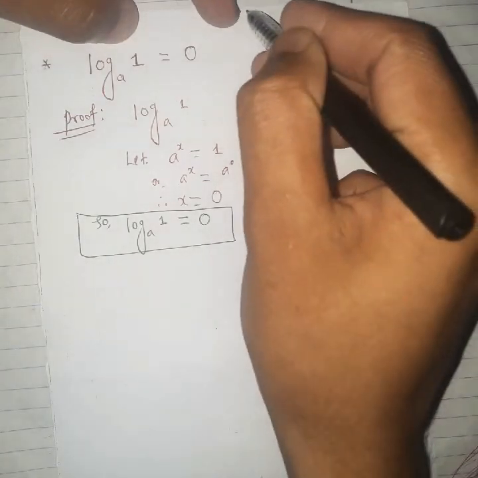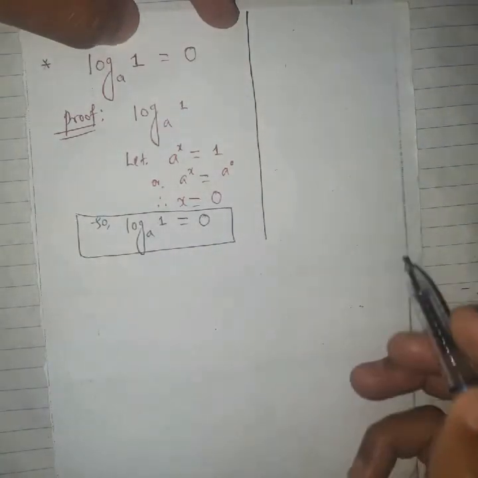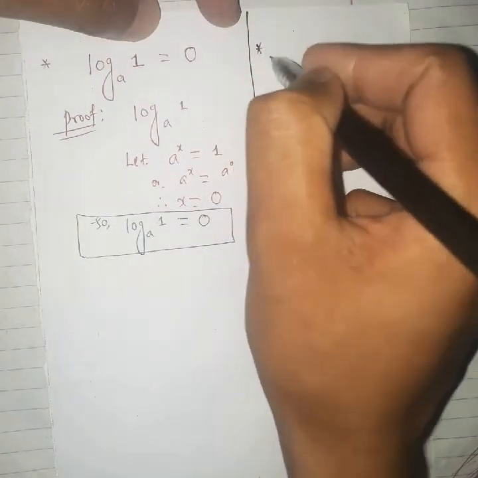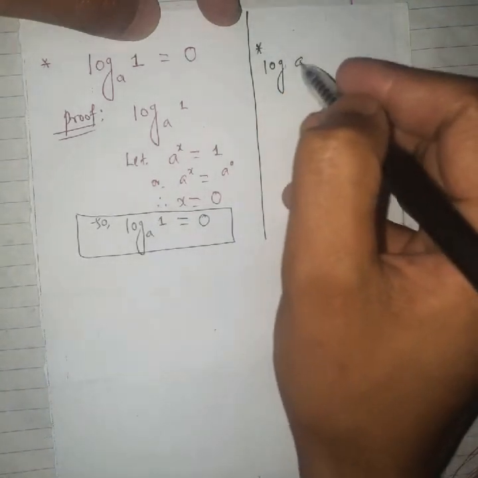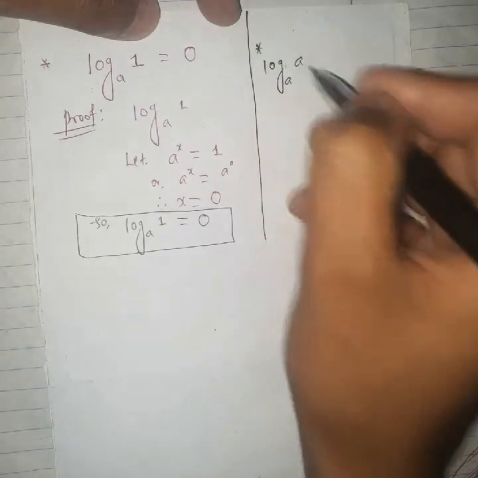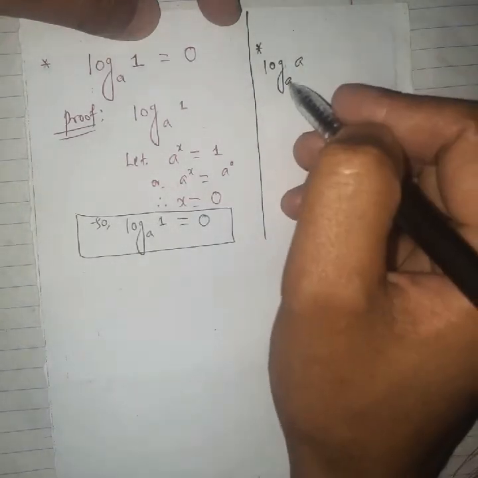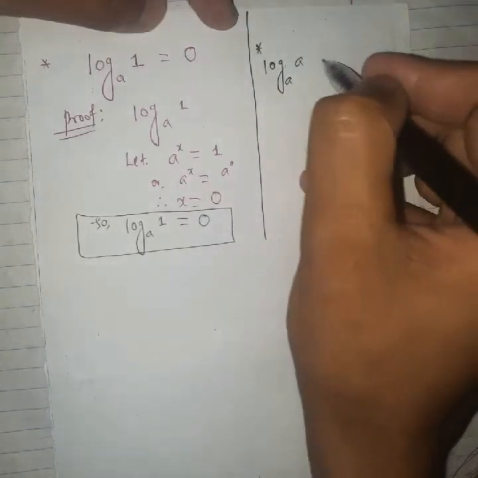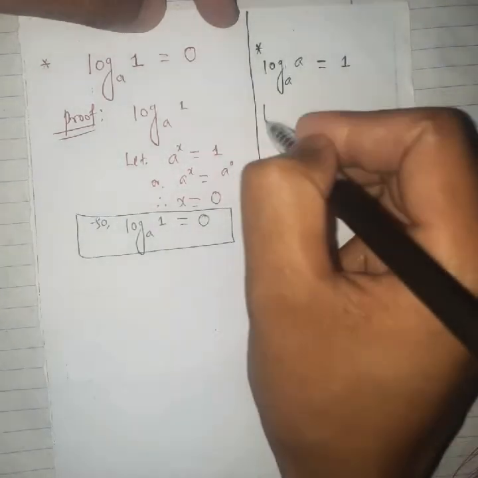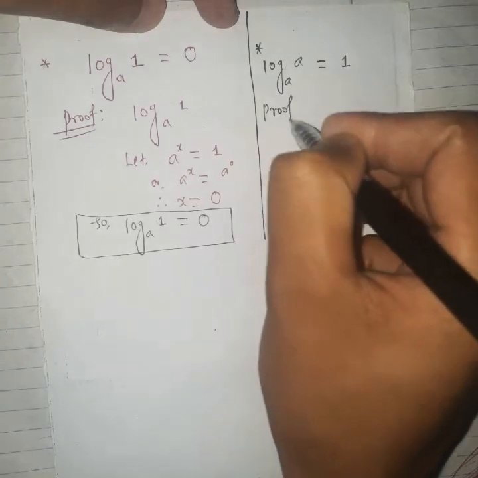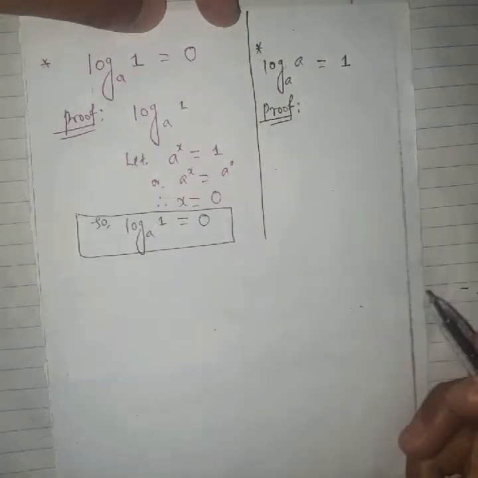Similarly, the next property is log of any number with the same base. Here the argument and the base are the same, and in this situation the result will be 1. It is the next property. Let's prove it. Here is the proof.